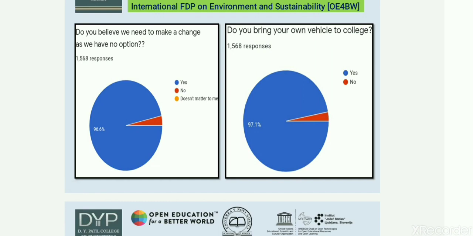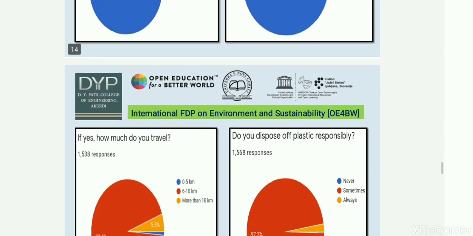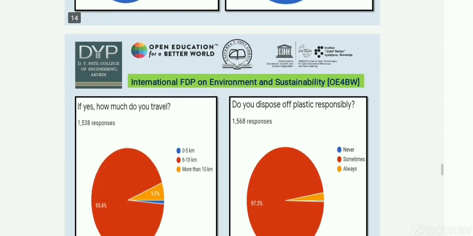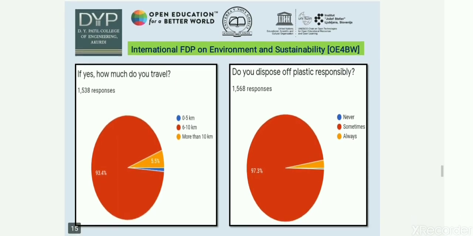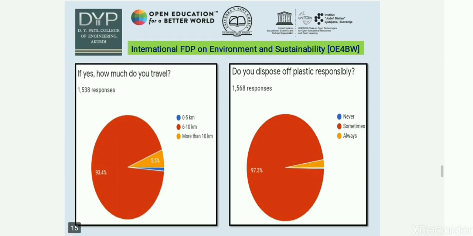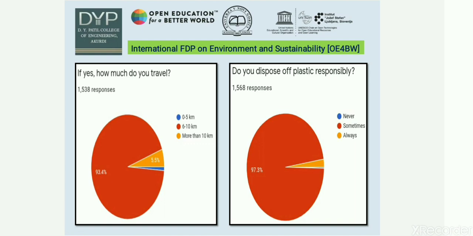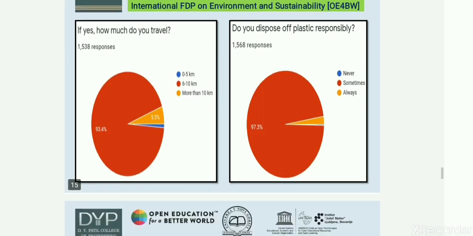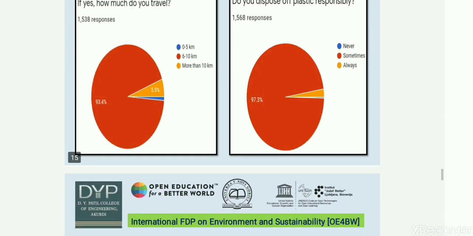The next question was, do you bring your own vehicle to college? 97% people are taking their vehicles to college. The next question was, if yes, how much do you travel? We have given some slots, like 0 to 5 kilometers, 6 to 10 kilometers. About 93% people are coming from 6 to 10 kilometers. The next question was, do you dispose of plastic responsibly? Sometimes, we got 97% responses.